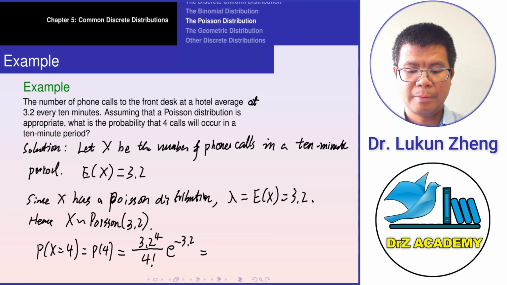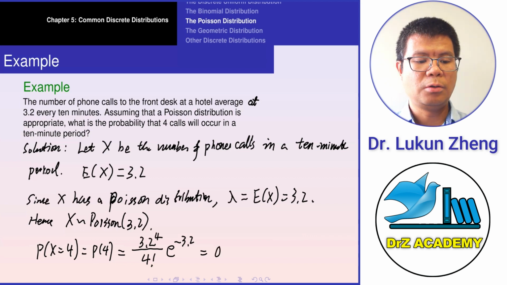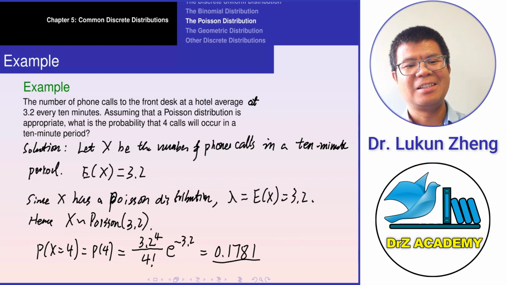So I got 0.1781 if you round to 4 decimal places. That's what we get for this example.